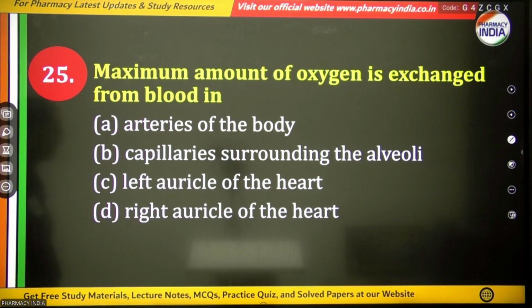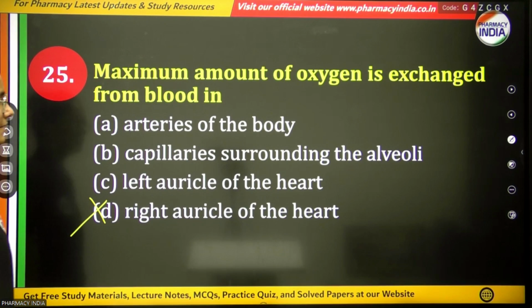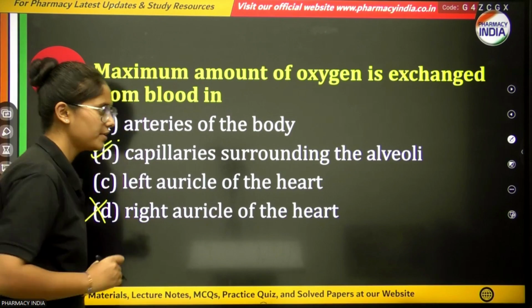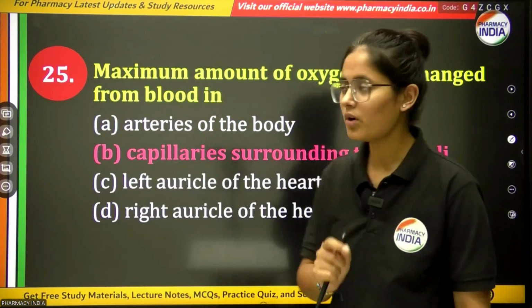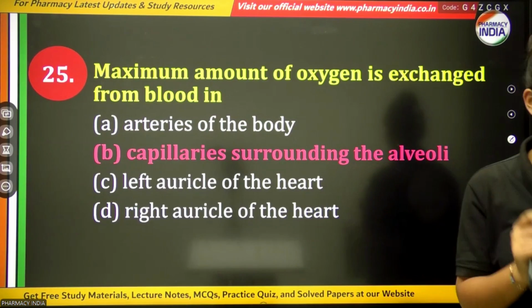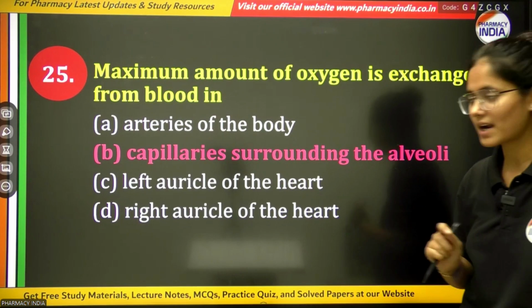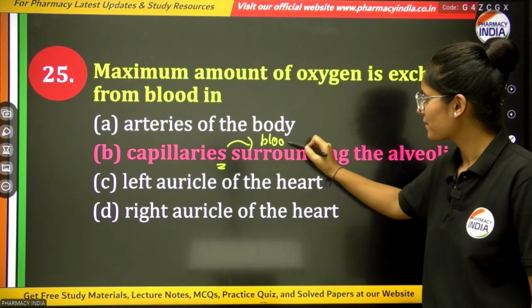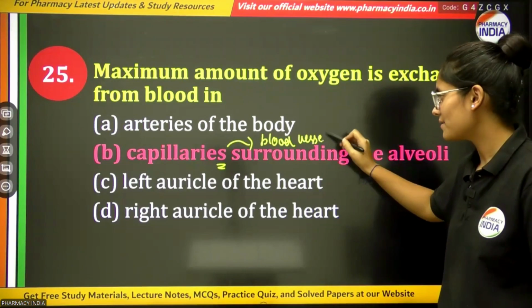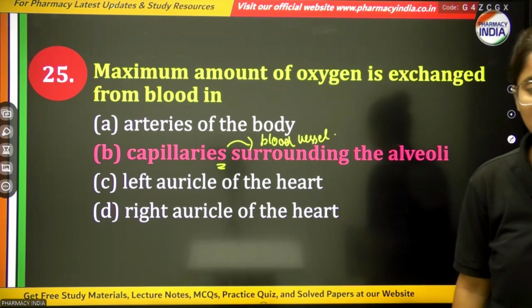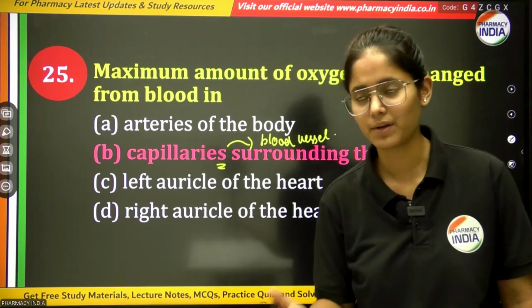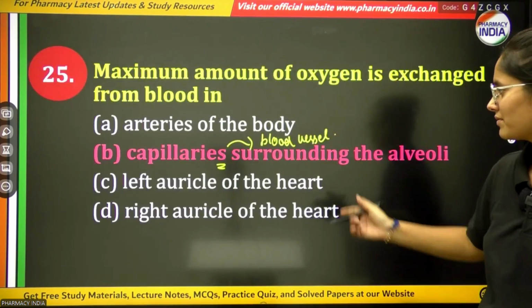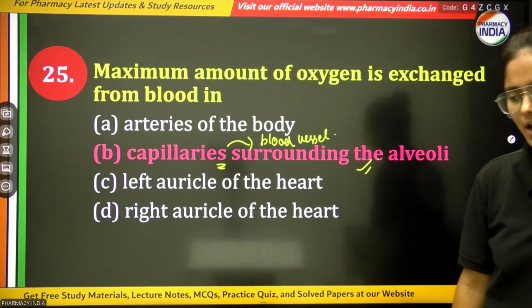Last question, maximum amount of oxygen is exchanged from blood in arteries of the body, capillaries surrounding the alveoli, left auricle of the heart, or right auricle of the heart. The arteries and auricle options will be wrong. Capillaries surrounding the alveoli will be your correct option, because most oxygen is exchanged from blood in capillaries. Capillaries are blood vessels mainly responsible for the exchange of gases between body tissues and blood. Clear?